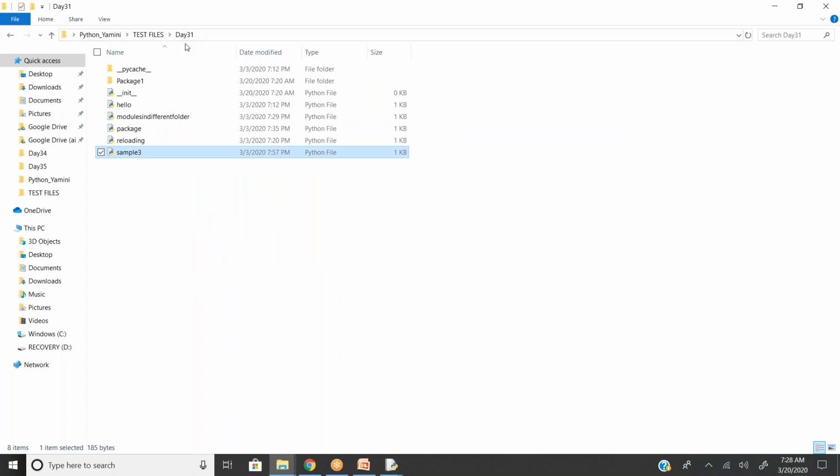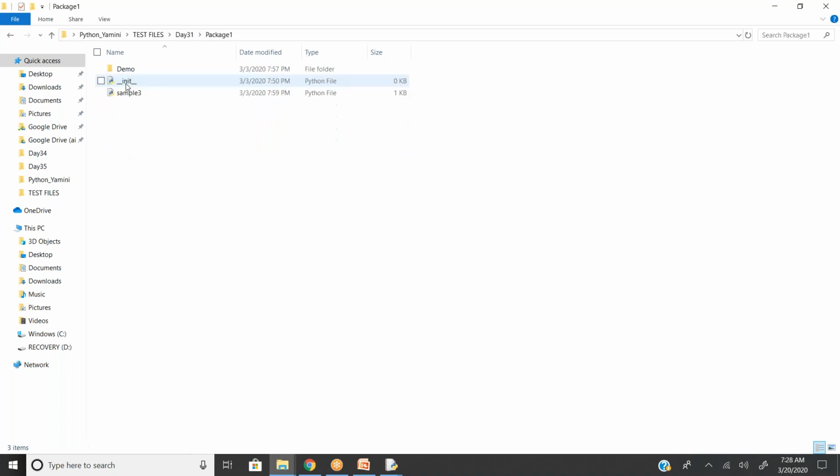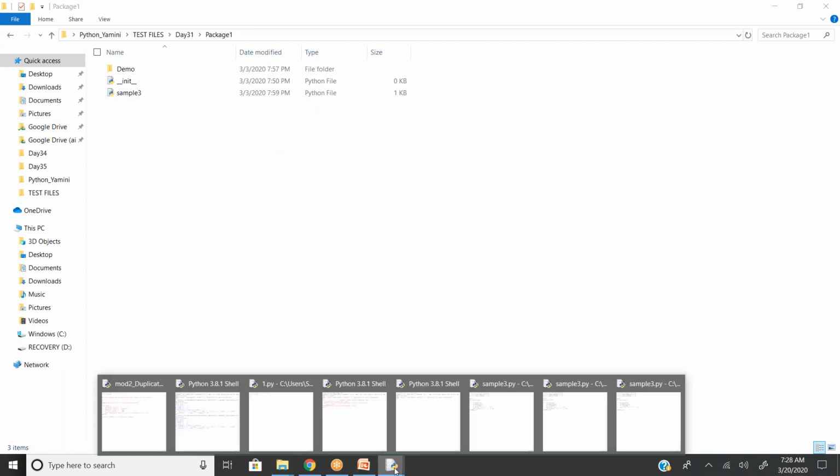According to day31, if you assume this is the main library, the sublibrary is going to be package1. So the system will go to package1 and start searching for sample1 and sample2. But right now we don't have it. So the system will show an error. Let's see.